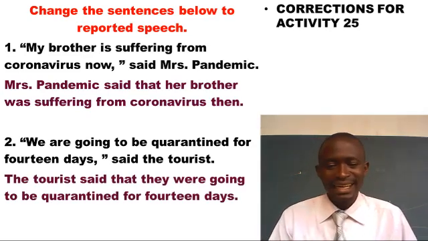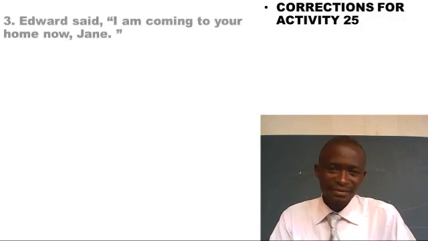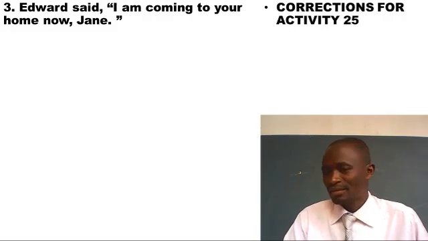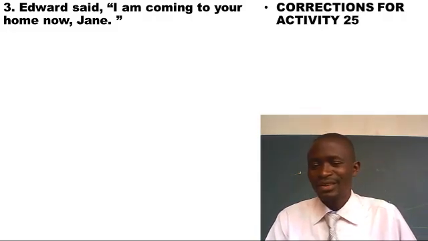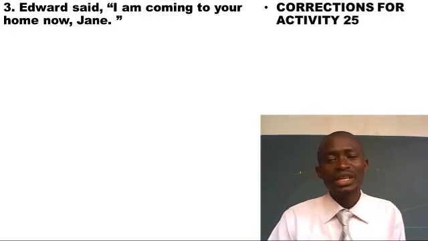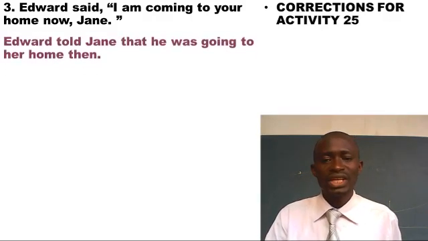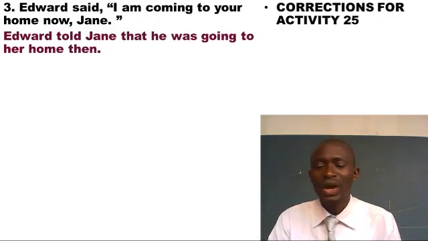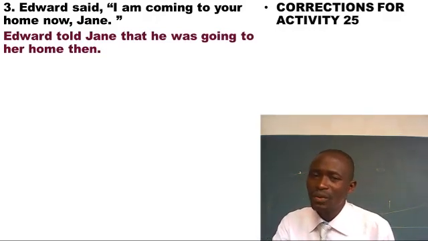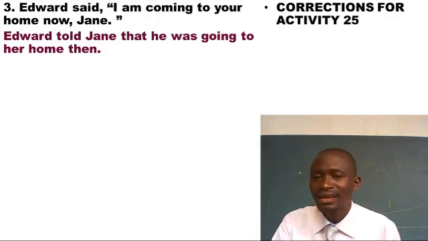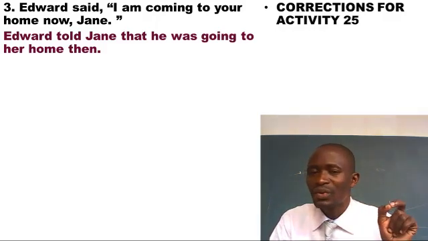As simple as that. Next number had it as, Edward said, I am coming to your home now, Jane. My simple question is, to whom is Edward talking? Edward is talking to Jane. And therefore we shall say, Edward told Jane that he was going to her home then. Which other words have changed? Of course, the word said has been changed to told for that case. Then I has been changed to he, and this he is in respect to Edward.